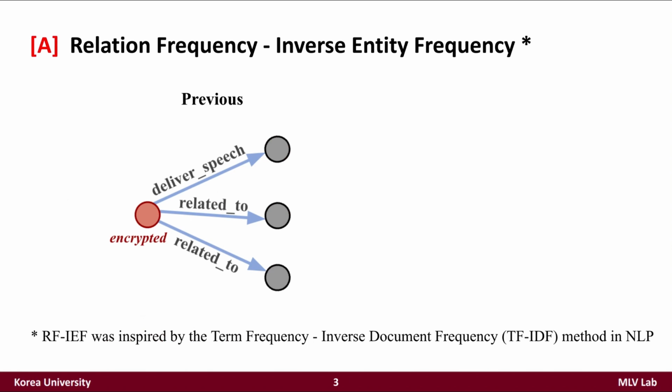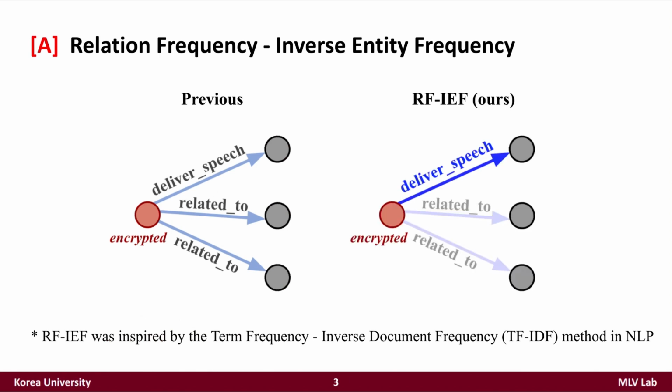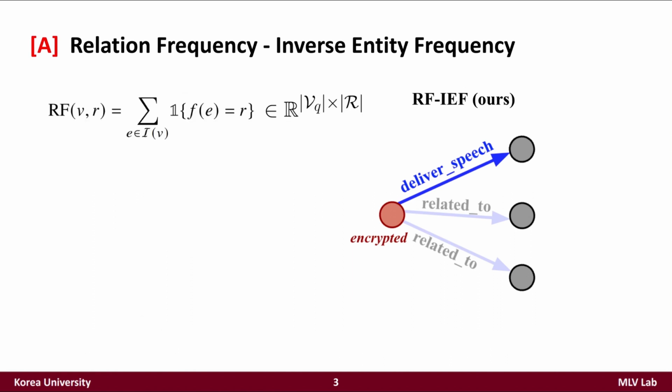And because the node embeddings are difficult to initialize, several previous works resolved this by initializing the node as the average over the incident edge embeddings. We enhance this idea by reweighting the edge embeddings to better characterize the node entity. Technically, we compute two matrices. First of all, the RF matrix gathers local information by counting for each node V the occurrence of the edge type R incident to V.